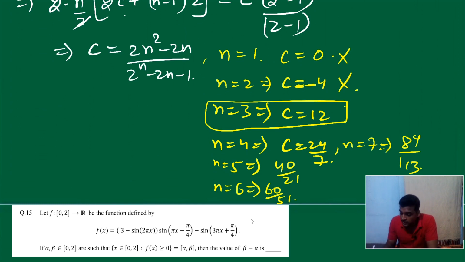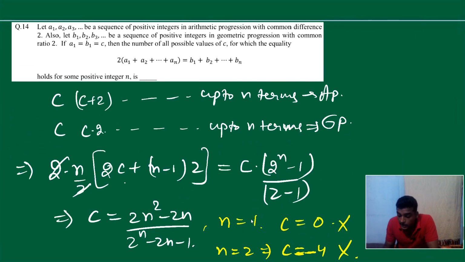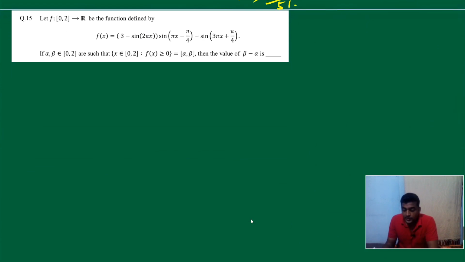Now here we can observe, since the numerator is less than the denominator, as you substitute n equal to 8, again the numerator is less than the denominator, so it will tend to 0. So C will not give you any positive integer, so it's logical, right? So there is only one possibility, the possible value of C is 12. And it is the number of all possible values of C. So how many C are possible? Only one. If it's saying the value C is equal to 12, it's the only one solution. Great.